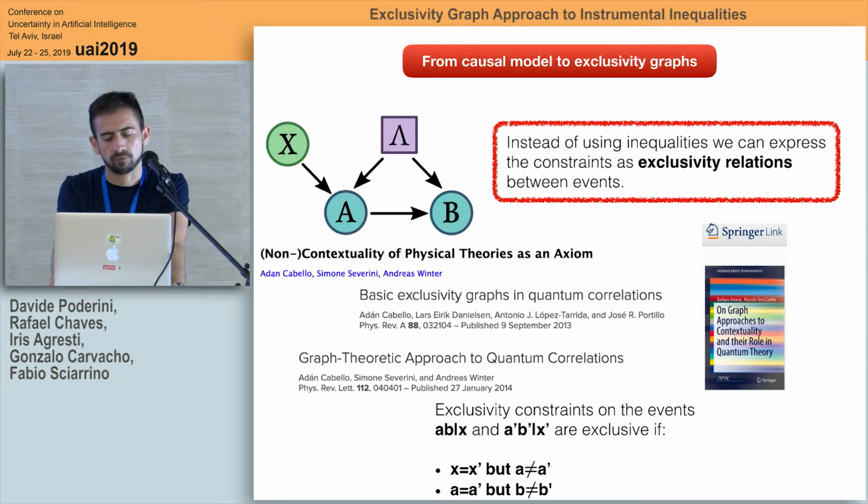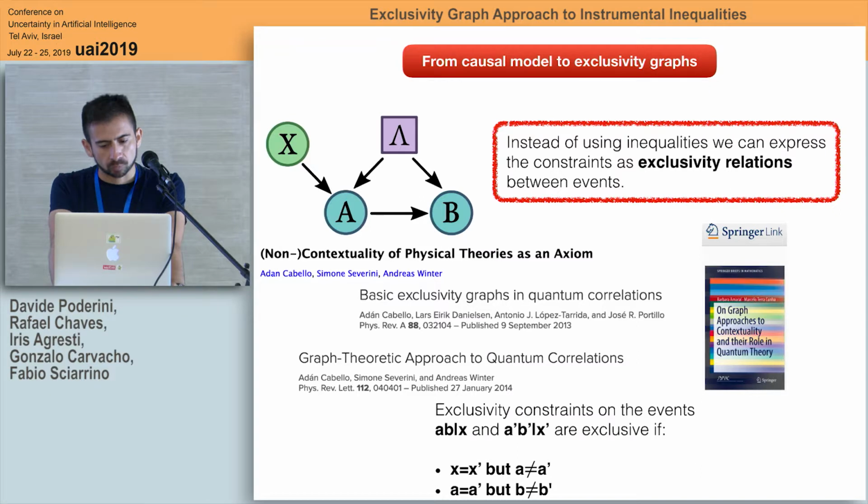Well, the idea of the presentation and the work itself is to show you that we can exploit exclusivity relations in order to obtain information about the boundaries, the classical boundaries and also the quantum boundaries. The exclusivity graphs are a technique mostly used in fundamental physics, in non-contextual theory, to prove some boundaries and some results. And we applied these exclusivity relations to the causal model of the instrumental inequality and also to the Bell inequality, but they are not just limited to this. You can exploit this for any causal structure with some conditions.